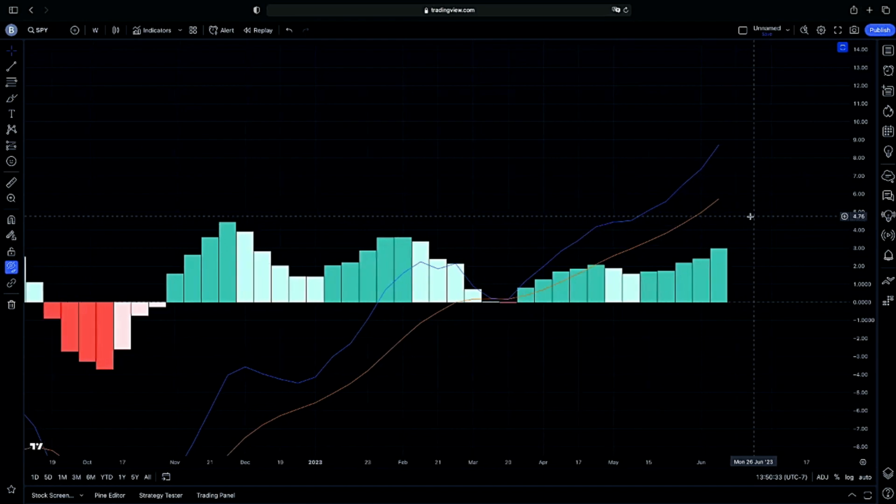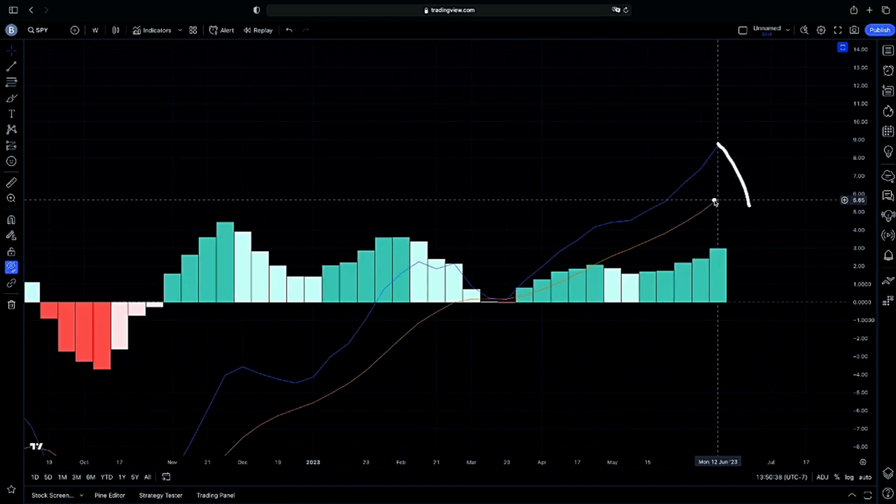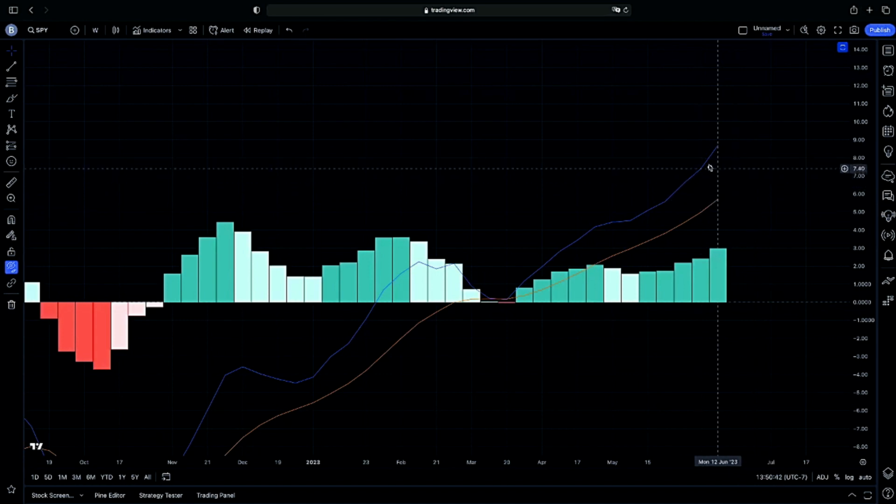We need our 12 below our 26 on the daily, and for that continuation lower here, we will need that 12 to cross below our 26 on our weekly as well. And as you guys can see so far, we are pointing up.